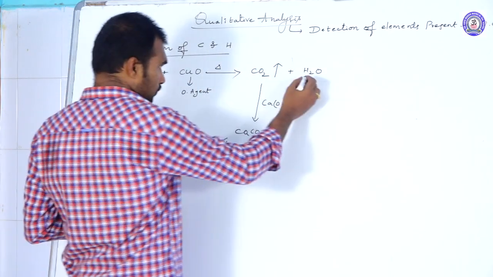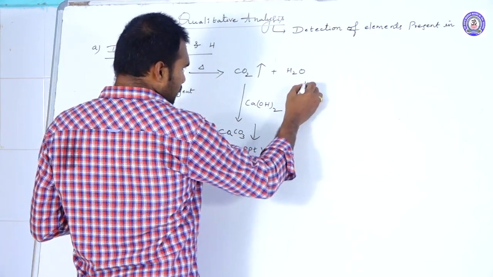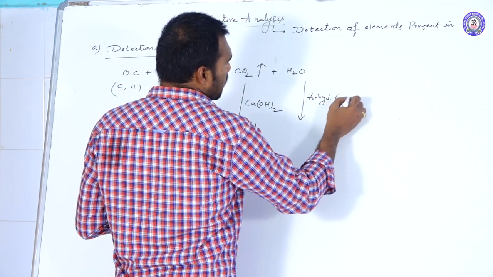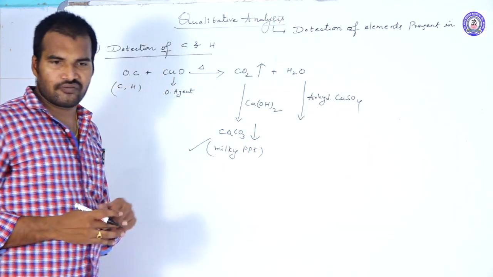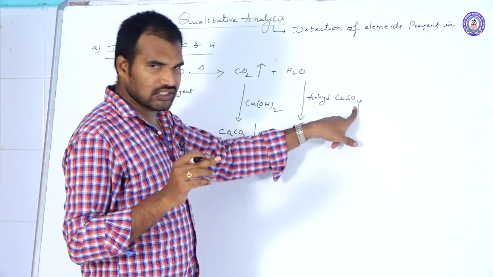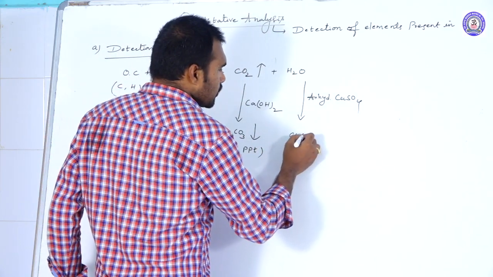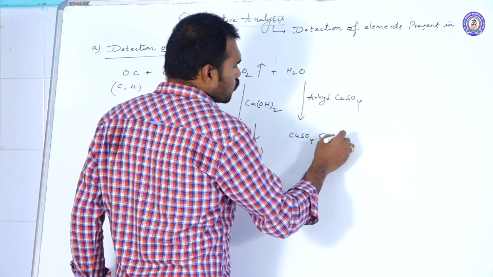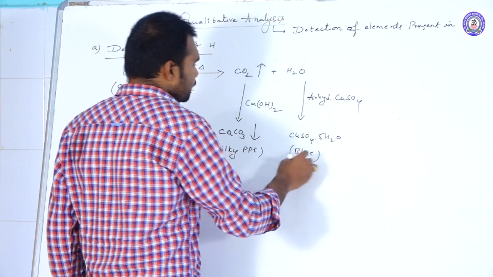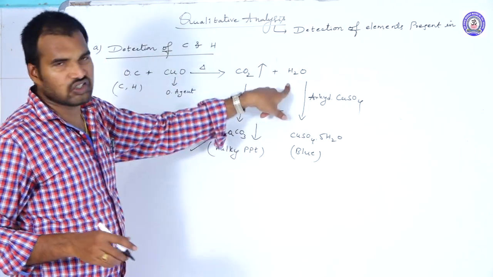Next, to confirm the water present in the mixture, they send this mixture through anhydrous copper sulfate. When the copper sulfate is in anhydrous form, what is the color? Colorless. But when you send this mixture through anhydrous copper sulfate, we get CuSO4.5H2O, hydrated copper sulfate, which is blue in color. It confirms that in the mixture both CO2 and H2O are present.